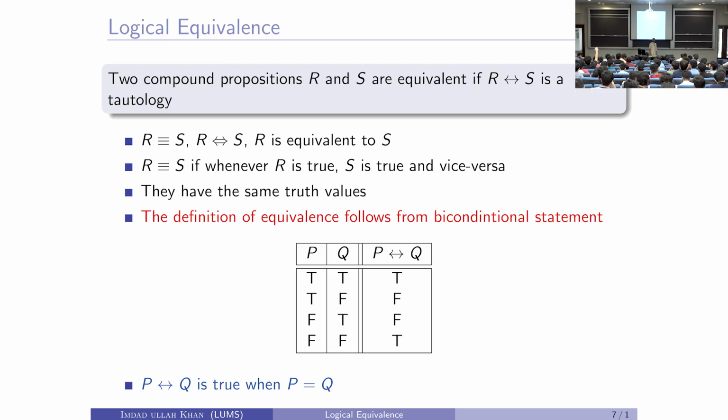Yes, please. Yes, there is no tautology. There is no R and S here. This is not talking about R and S. This was just a recollection of our definition of if and only if.